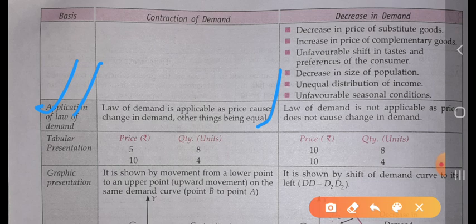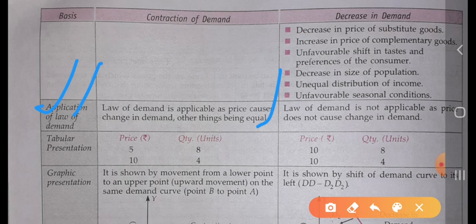Law of demand says there is a negative relation between the price of the commodity and the quantity demanded. When the price increases, the quantity demanded decreases, and vice versa.